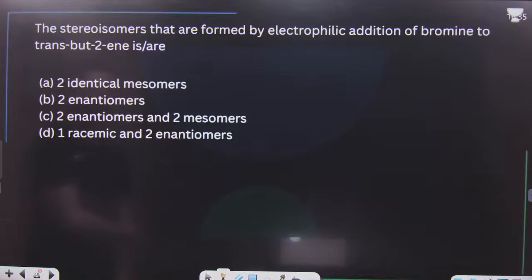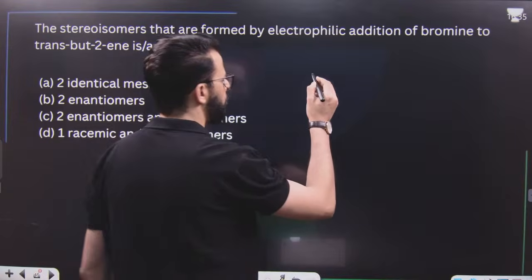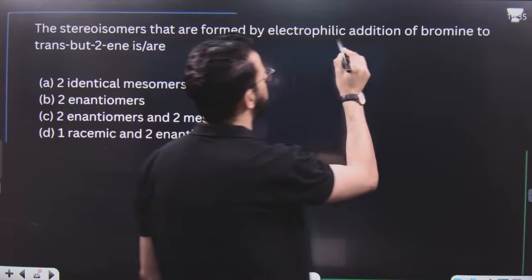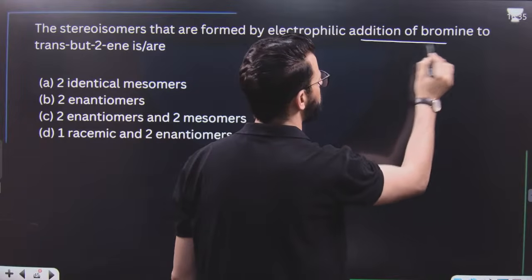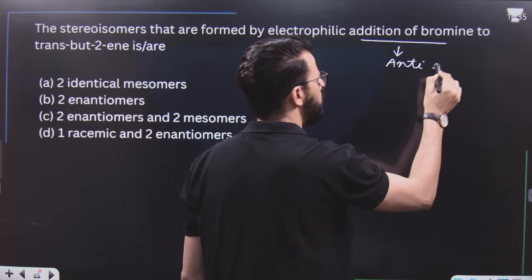After that, the stereoisomers that are formed by electrophilic addition of bromine to trans-but-2-ene. It is a very, very simple reaction, you should know this one. This bromination, addition of bromine means bromination, is an anti-addition reaction. Anti-addition reaction.